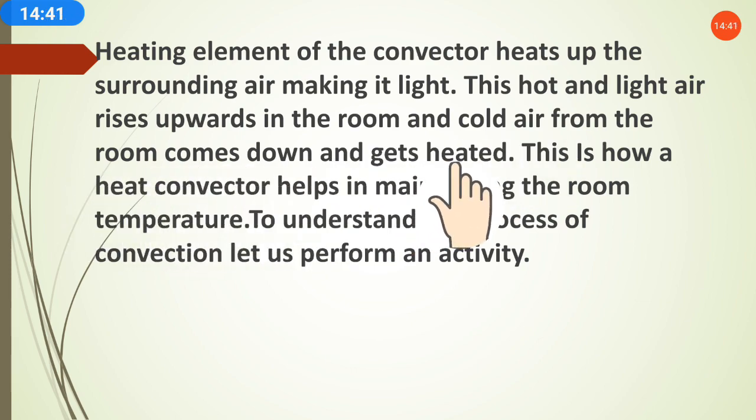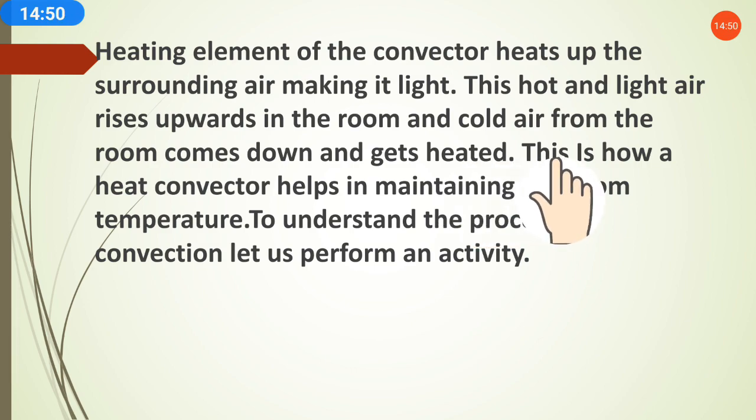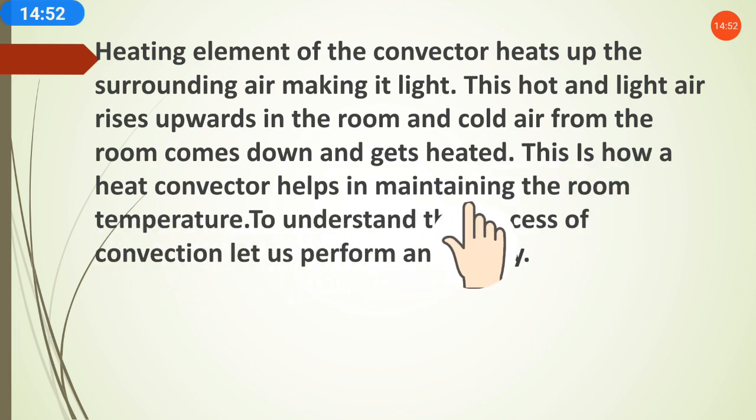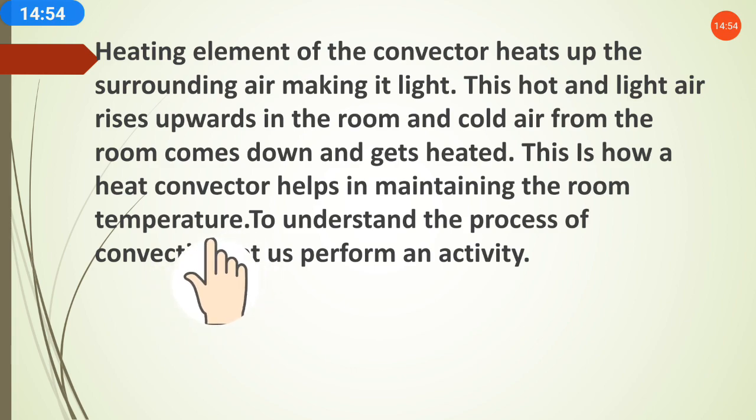The colder air gets down to get heat, and the hotter air moves upwards. This is how a heat convector helps in maintaining the room temperature, making all the air in the room the same temperature.